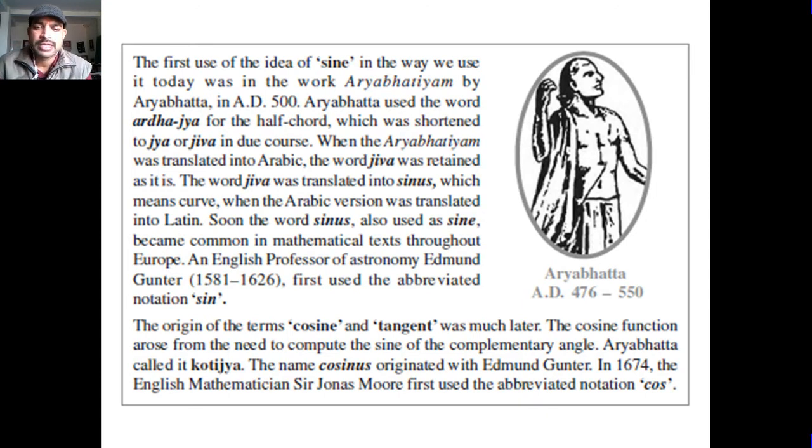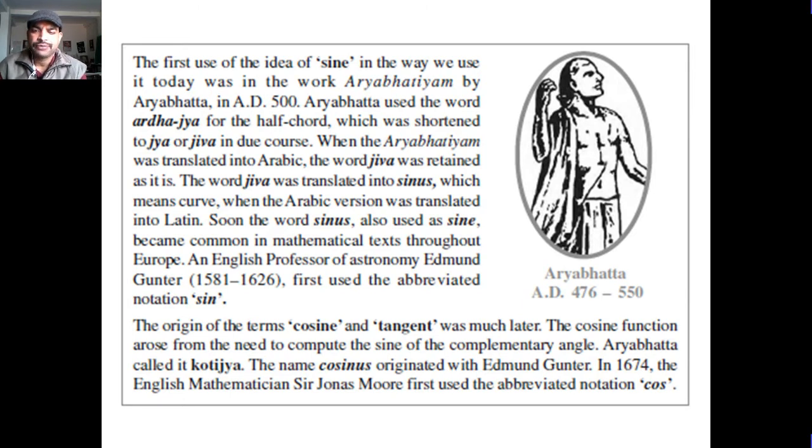When the Arabic version was translated into Latin, soon the word sinus, also used as sine, became common in mathematical texts throughout Europe. An English professor of astronomy, Edmund Gunter, 1581 to 1626, first used the abbreviated notation sin.